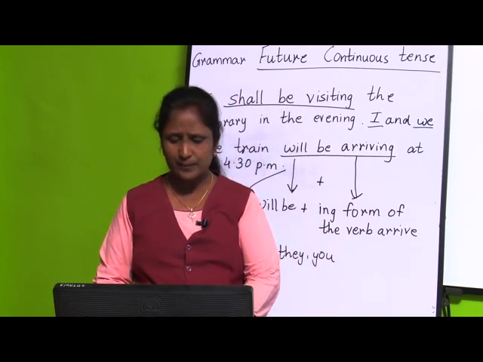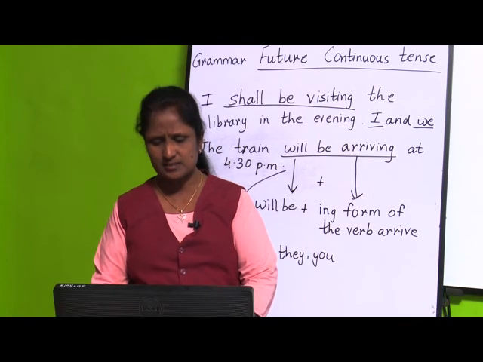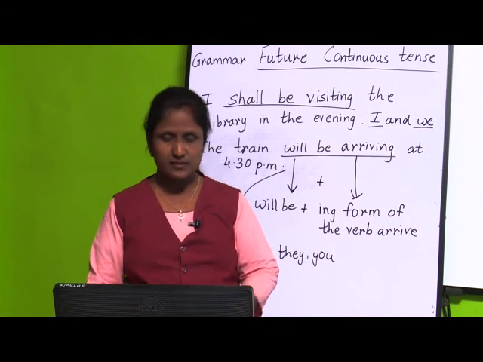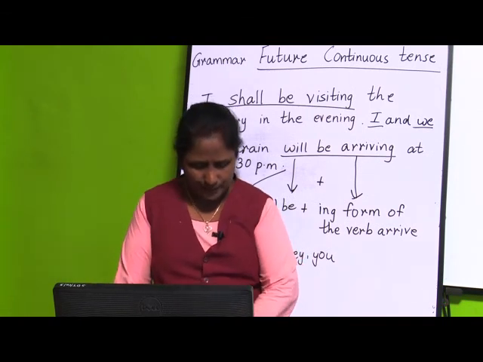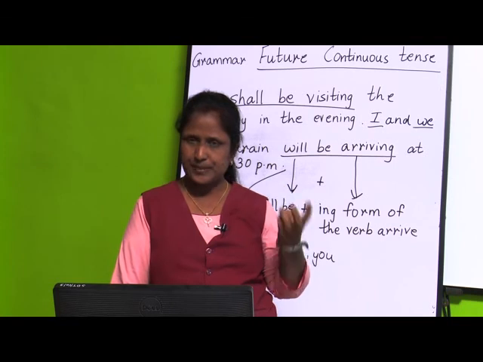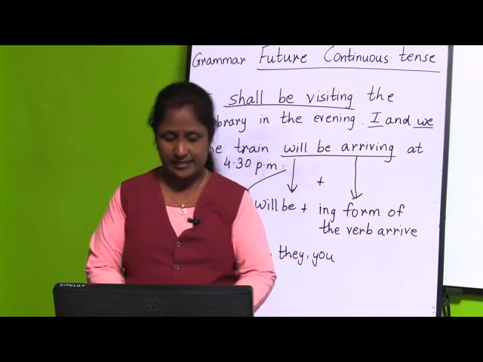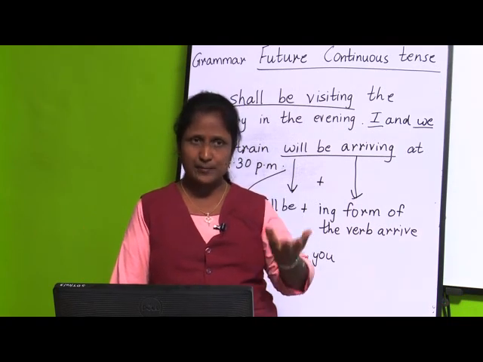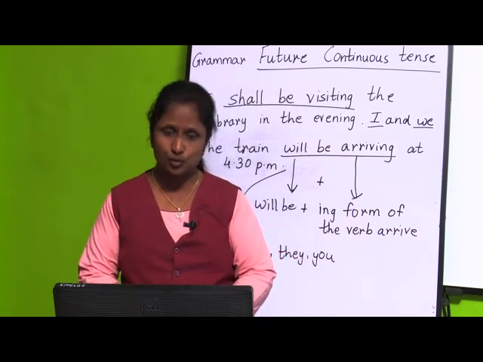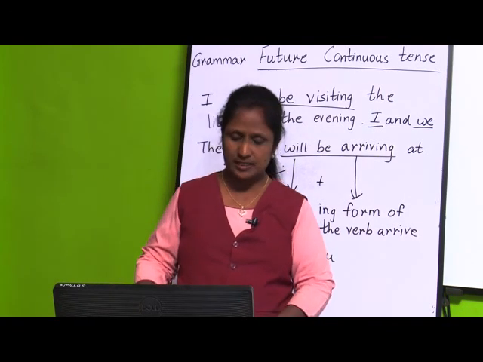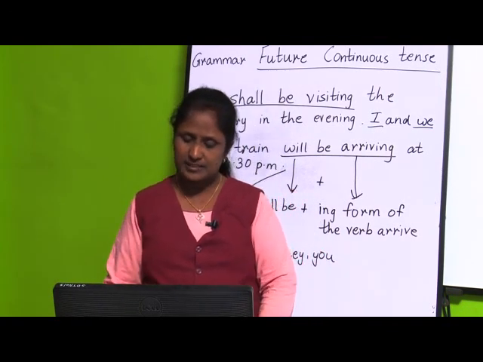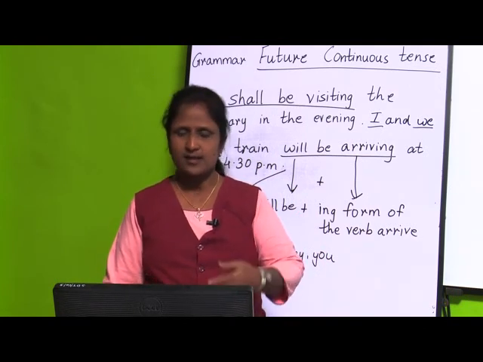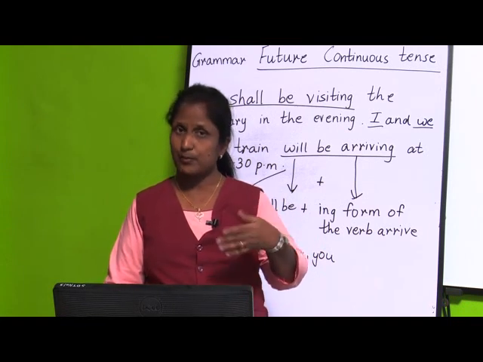So, children, we have completed up till now all the tenses. See, first once again I will revise. What is the tense? We have studied about the tense. So, we have seen about the present tense, past tense and future tense. Next we have completed the simple present tense. What is simple present tense? It talks about the habitual actions and about the permanent truths, and there are some rules or cases to form the simple present tense. Then next we have seen present continuous tense. What is present continuous tense? It tells about the actions that are going on at the time of speaking.